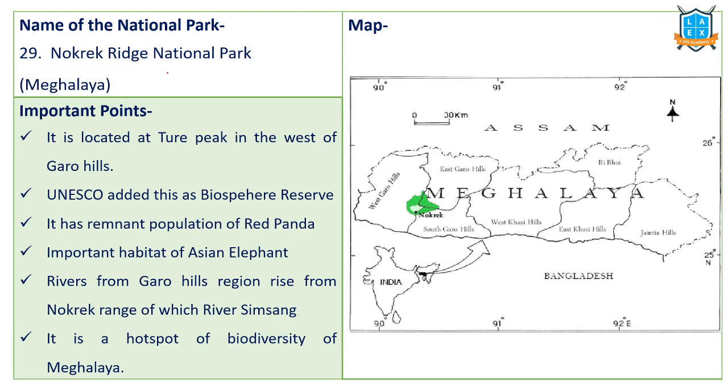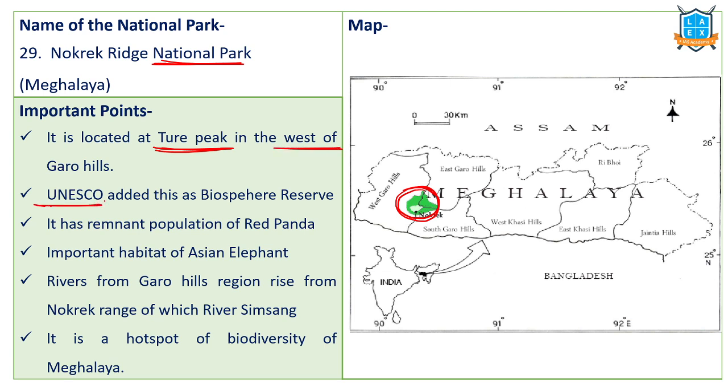Next one, Nokrek Ridge National Park. Very important, Nokrek is a mountain ridge. It's located in Garo Hills, East Garo, South Garo and West Garo. This is a ridge area, located at Tura Peak in the west of Garo Hills.